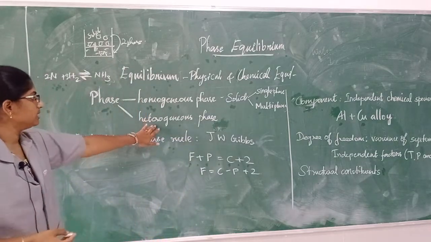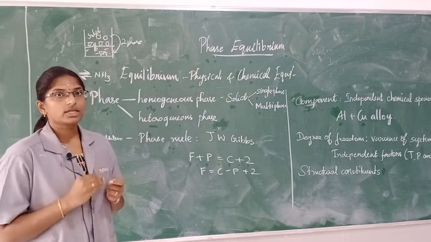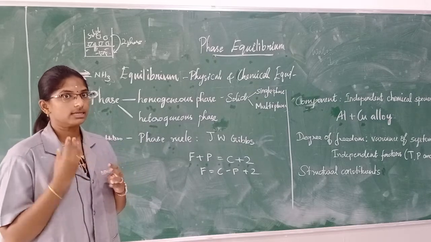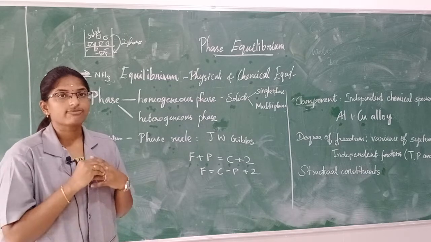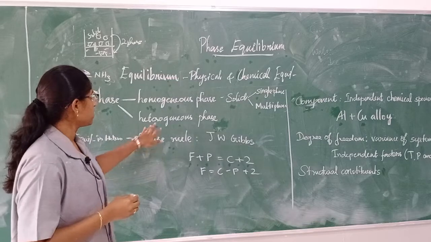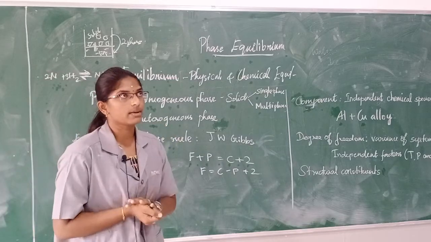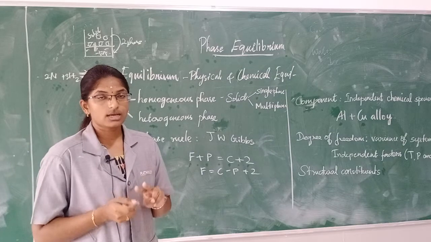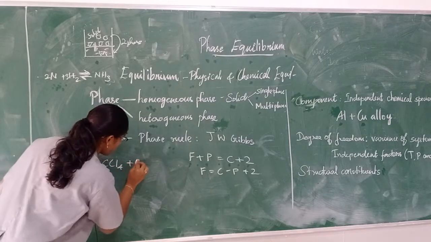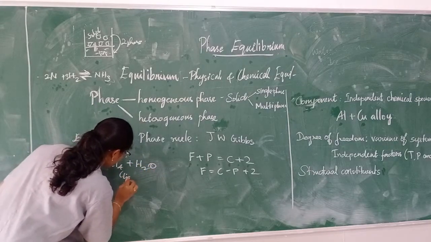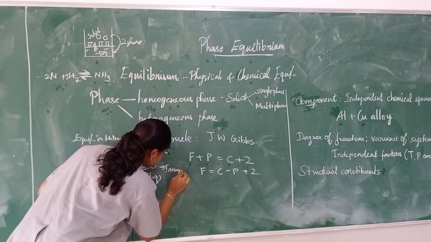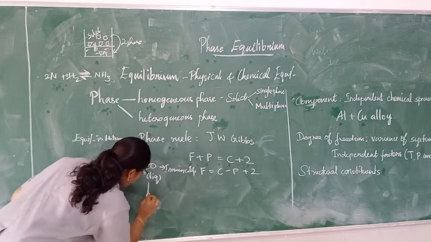The other one is the heterogeneous phase. Heterogeneous phase means that two substances or two liquids are reacting, but they are immiscible, so they form some other phase products. That is known as heterogeneous phase. For example, we are mixing CCl4 with water. Both are in the liquid phase, but these two are immiscible. So the product will be like this.